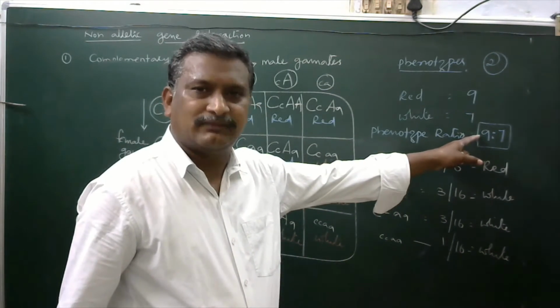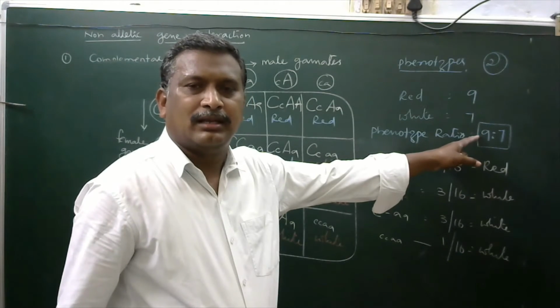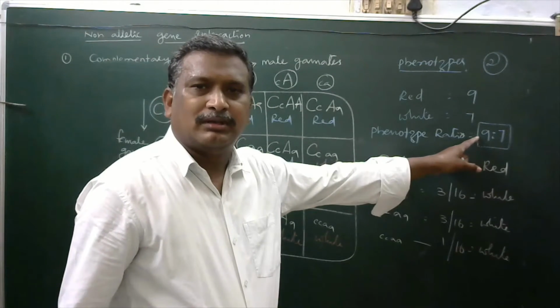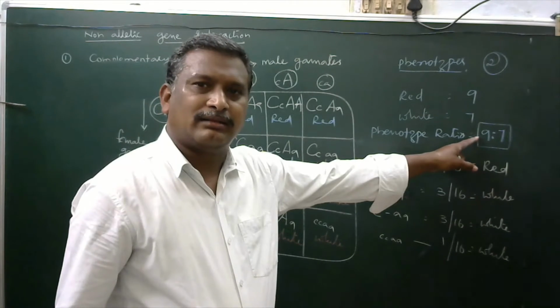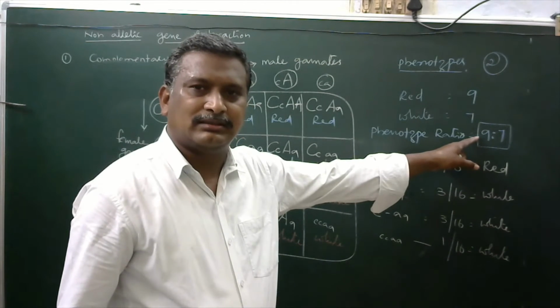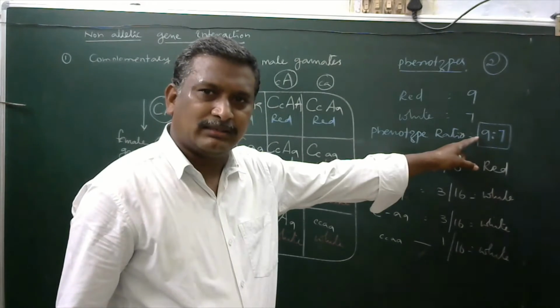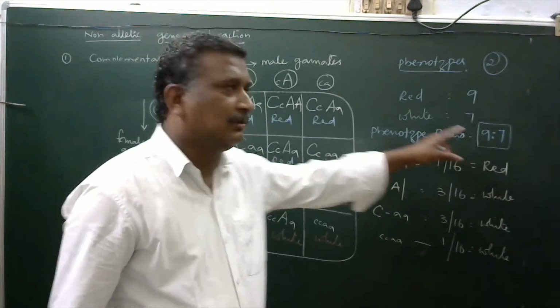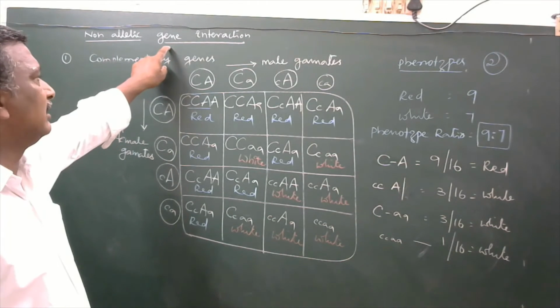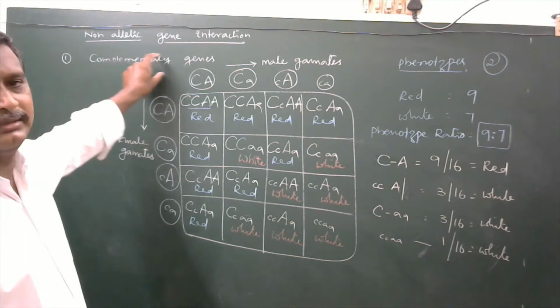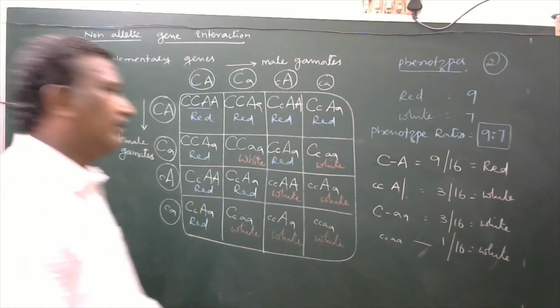This is totally different compared with the phenotypic ratio of the dihybrid experiment that was done by Gregor Johann Mendel and identified by him as 9:3:3:1. Here we are simply getting 9:7, that is due to the interaction of non-allelic genes, especially complementary genes. Okay.